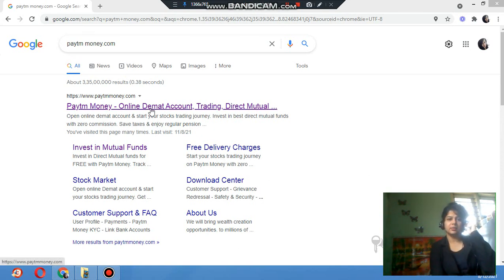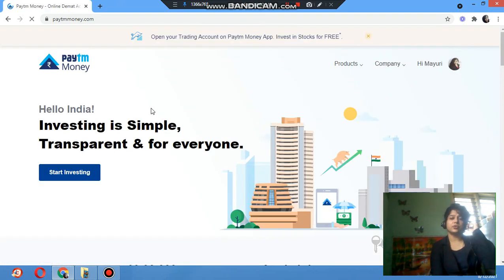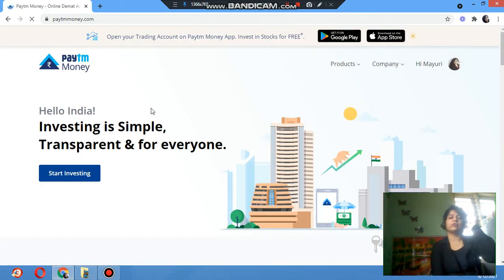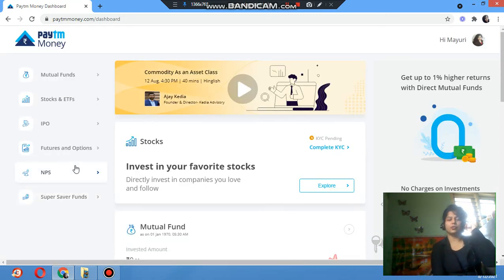You can see here the Paytm online demat account. I have already logged in before. If you want to open a new account, you require your date of birth, PAN card and bank details where you have the amount. This is my portfolio. You can create an account through the mobile app or through the system. After that you can click here, start investing. I will just tell you where you can check the portfolio and how.